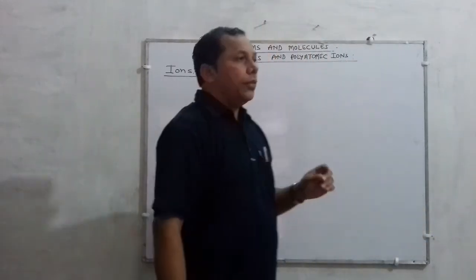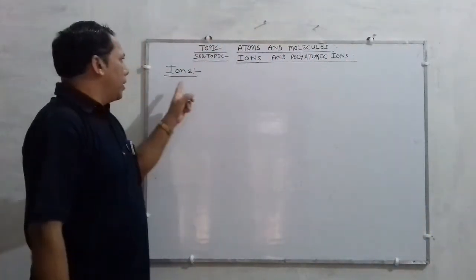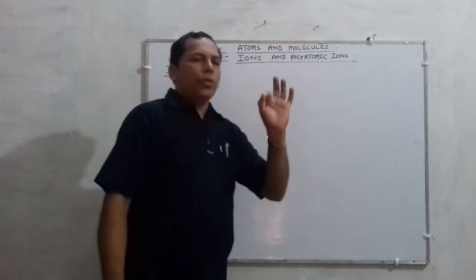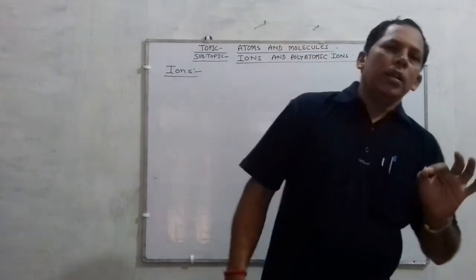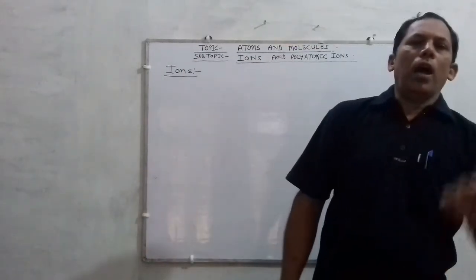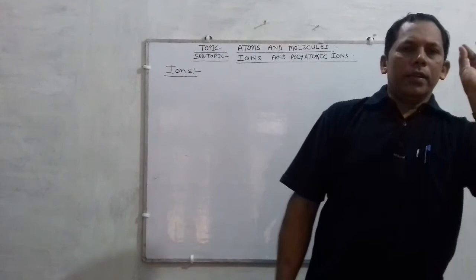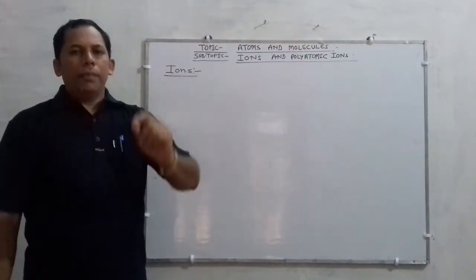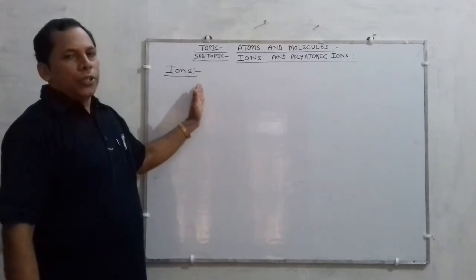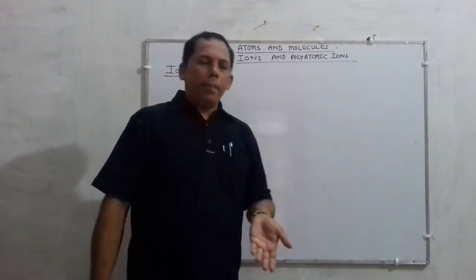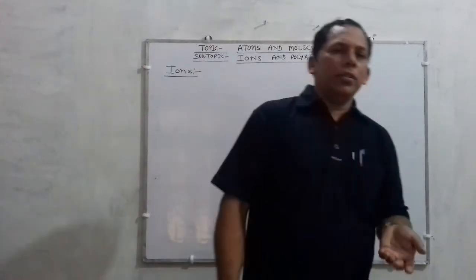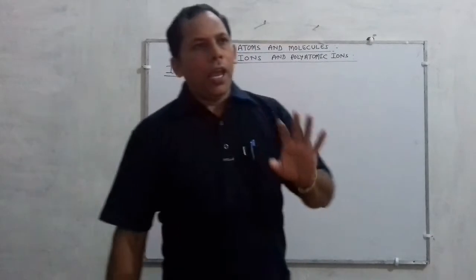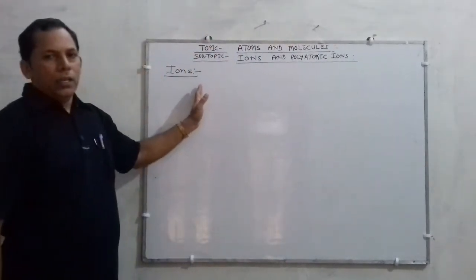On this basis, ions can be defined as, listen sincerely, what is an ion? An ion is an atom or group of atoms that carries a positive or a negative charge, and they behave as a single unit.